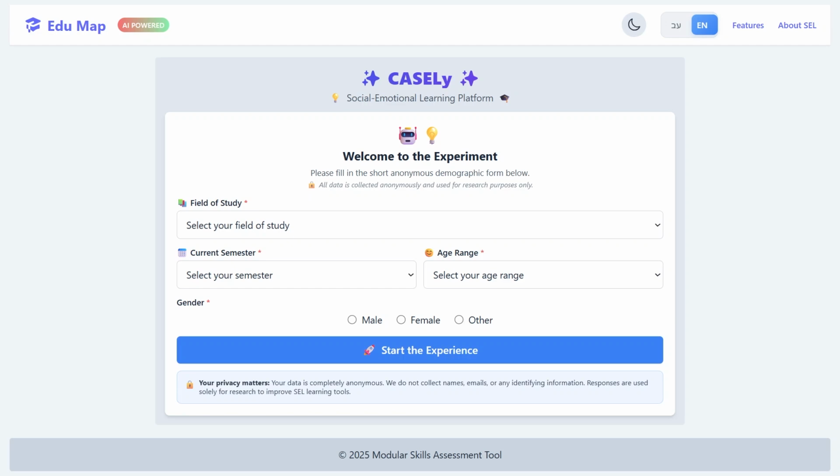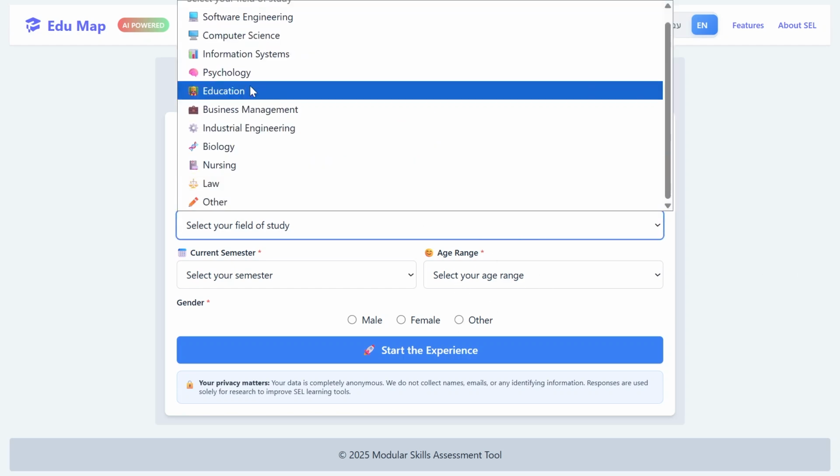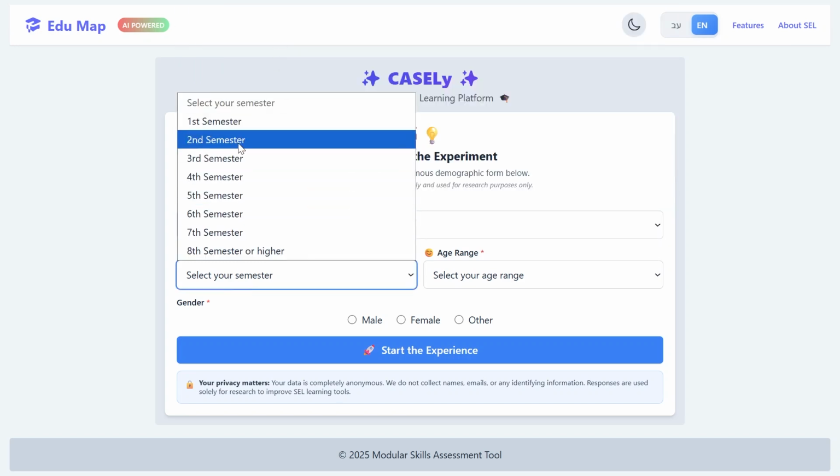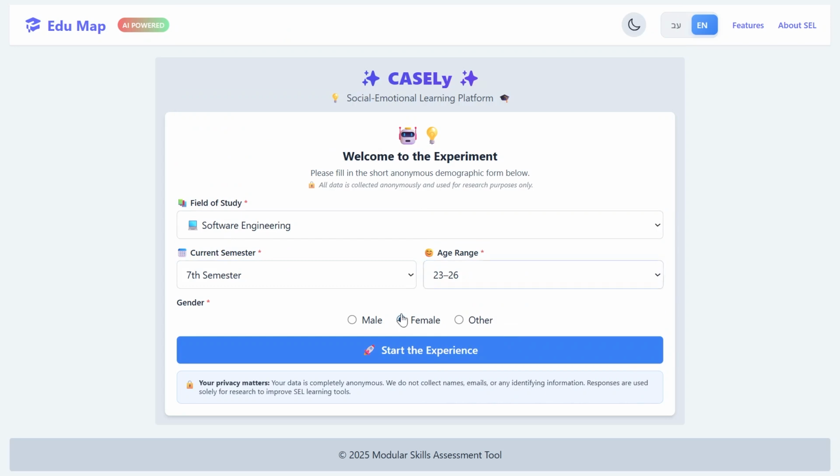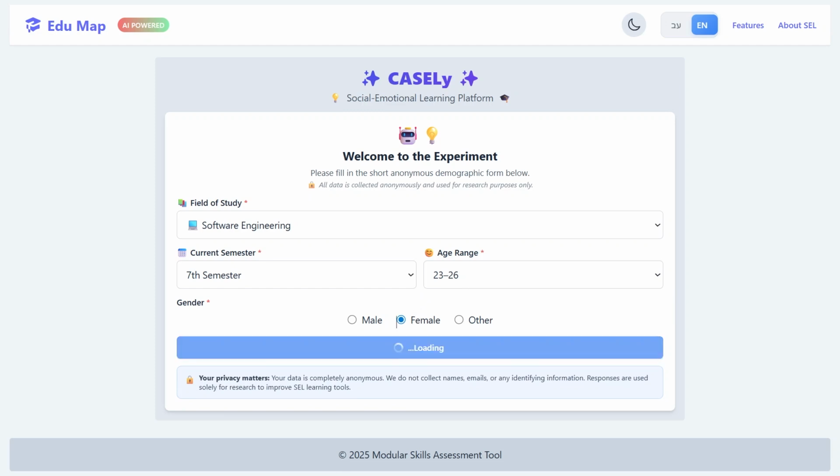The experiment begins on this screen, where participants complete a short, anonymous demographic form collected solely for research purposes, in line with a privacy by design approach. After entering the system, participants proceed through a structured experimental flow that includes a socio-emotional simulation, automated CASEL-based analysis, and, for the experimental groups, an AI-guided Socratic dialogue.